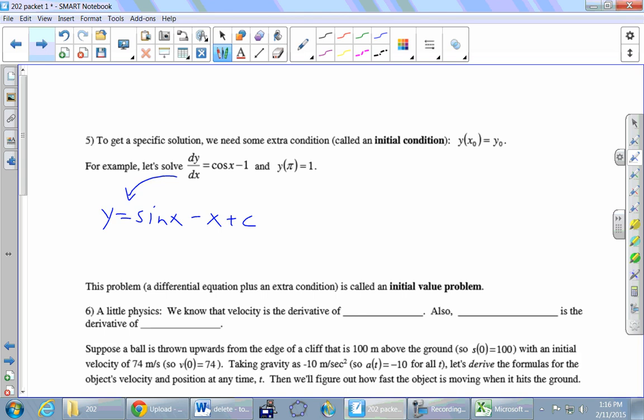But then we have this thing called an initial condition. We want to find the particular solution that's in this family that satisfies y of pi is equal to 1. That's just function notation, right? So pi replaces what letter? It's the x, and the 1 replaces the y. So let's just substitute that condition in. So the y becomes 1 equals sine of x becomes pi, minus pi, plus c. And there's an equation that we can use to solve for c.